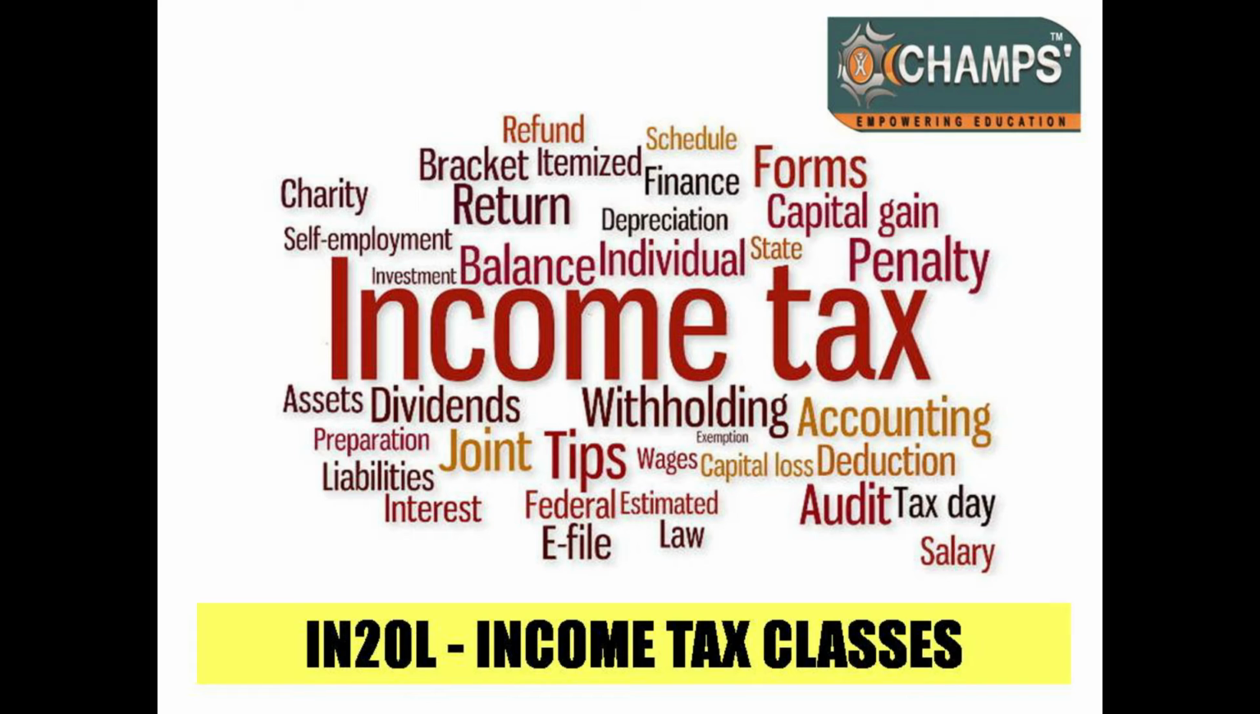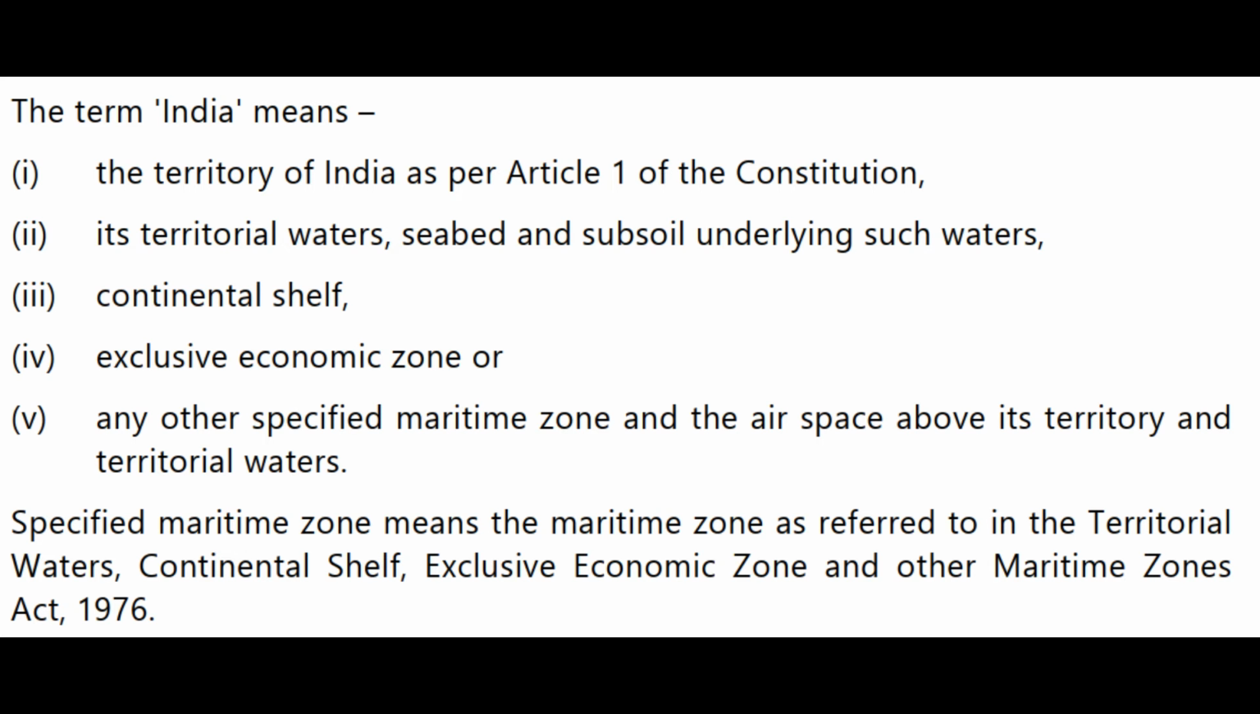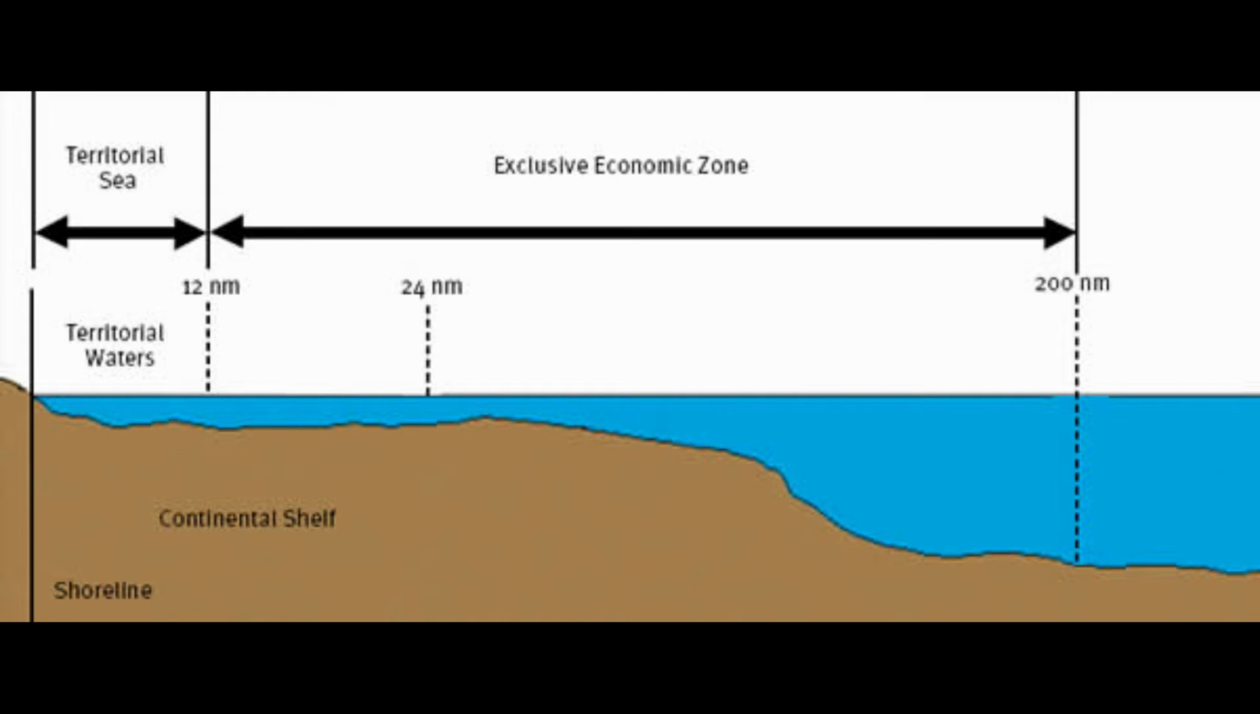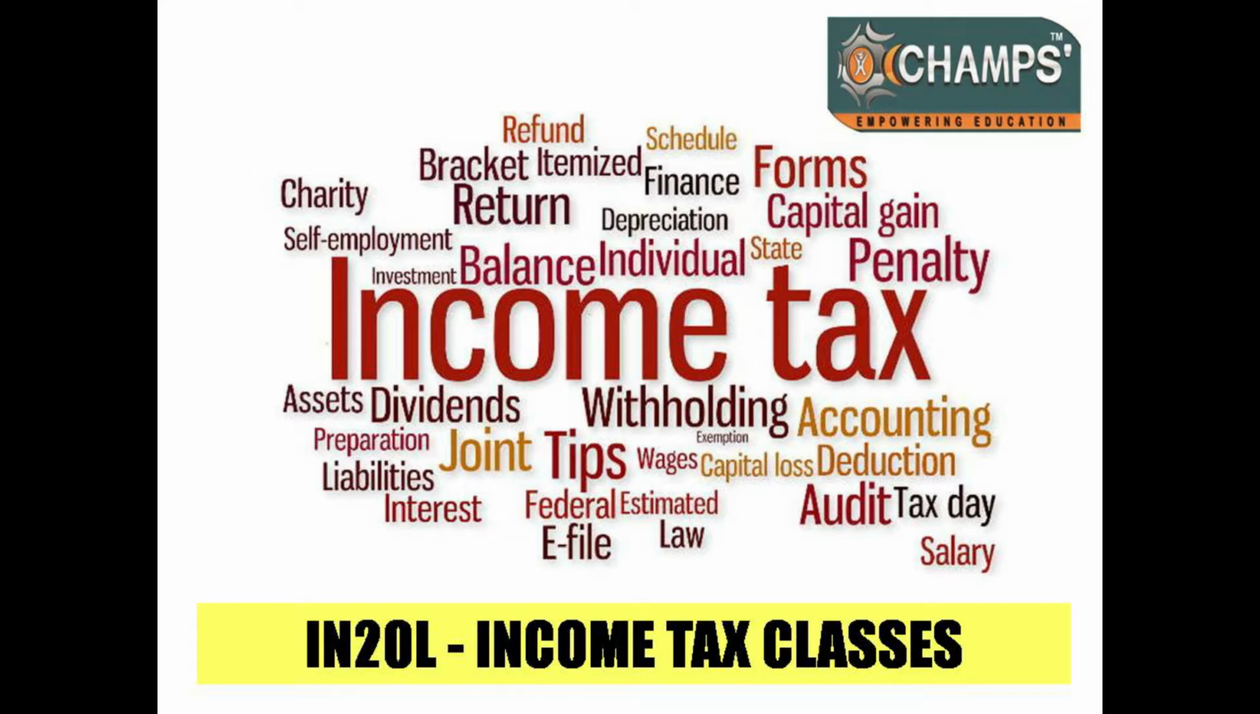And what was that? India includes the territory of India as per Article 1 of the Constitution, but it will not stop there. It will include the territorial waters also, and not only that, the seabed and subsoil underlying such territorial waters also, and it will include the continental shelf and exclusive economic zone also, and any other specified maritime zone, and not only that, the airspace above its territory and territorial waters. So its territory means India's territory. Above the landmass and above the territorial waters also, the airspace is called part of India.